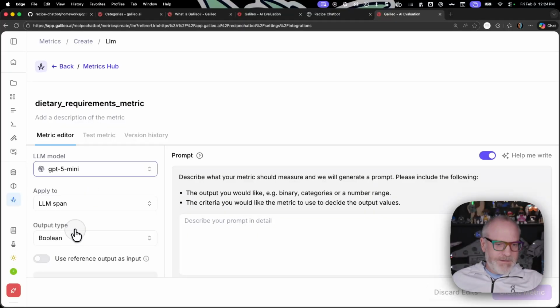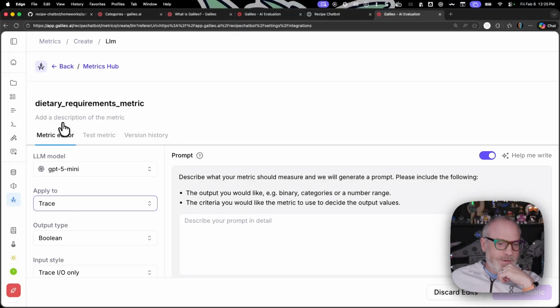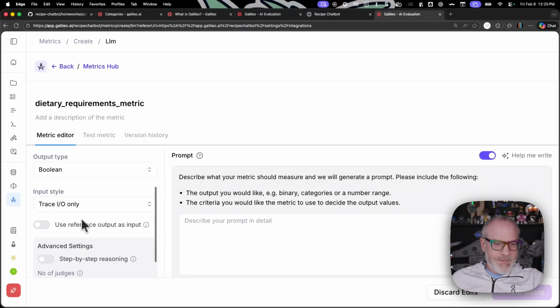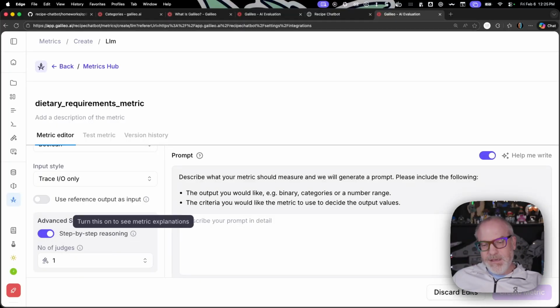Let's use GPT-5 Mini. I can choose what to apply it to, whether I want to apply it to individual spans, traces, sessions. This I'm going to apply to an entire trace because I want to make sure that this is covering the entire input, the request, in case the input defines the dietary requirements, and then the response coming back. You have to return Boolean, true or false, whether it's a dietary requirement issue. I'm going to turn on step-by-step reasoning. This kind of chain of thought explanation allows Galileo to explain why something passes or fails a metric.